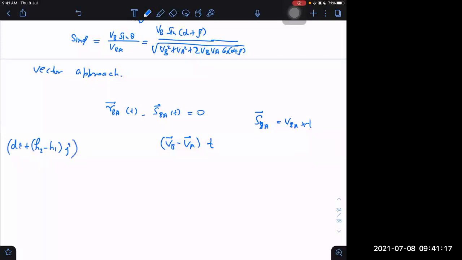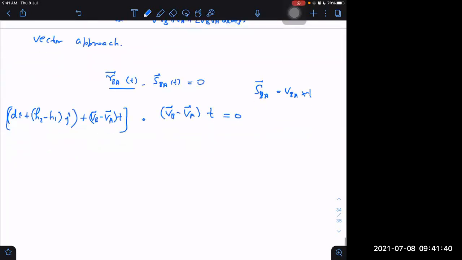But RBA(t) will be equal to this plus VB minus VA into t. That will be RBA(t). Dot product of this with VB minus VA into t equal to 0. That is what we have to do in this case.